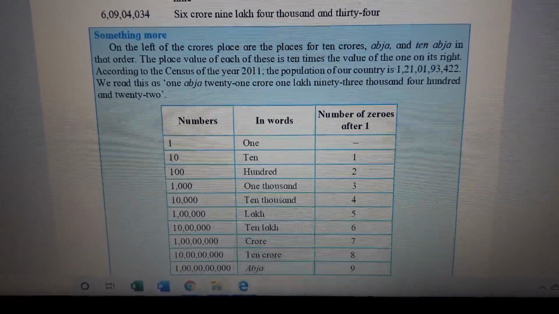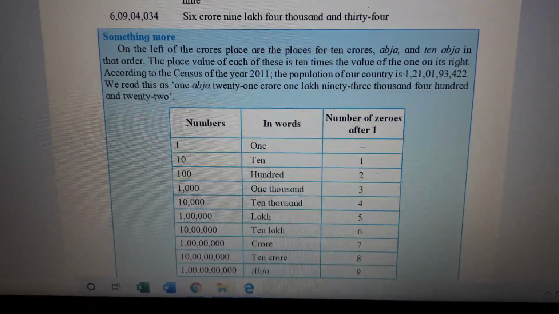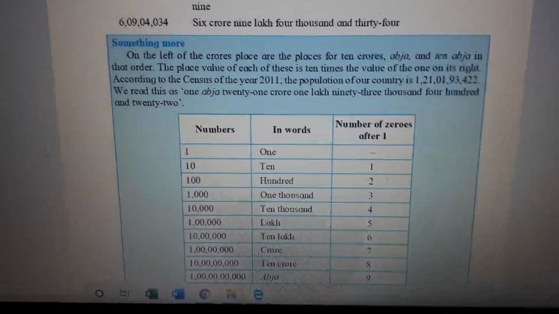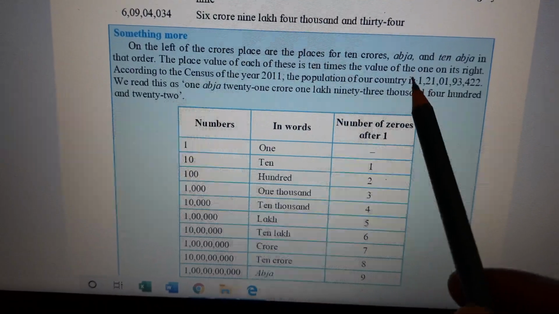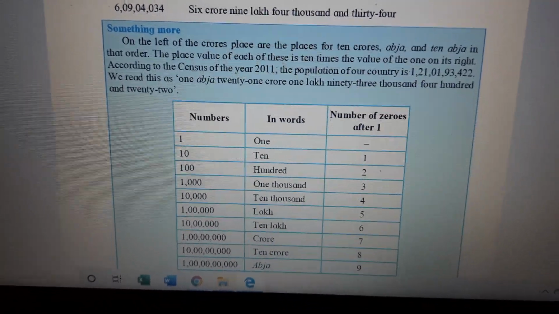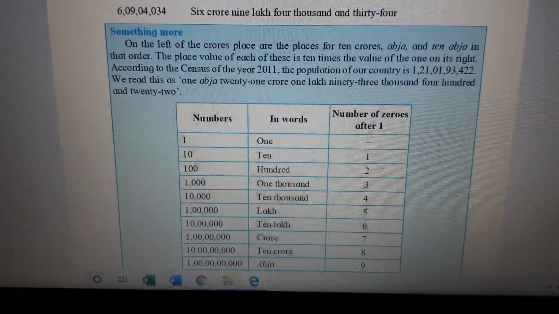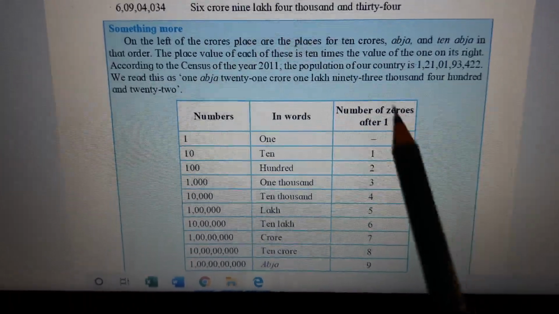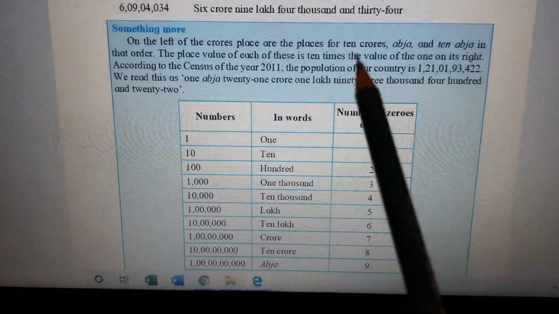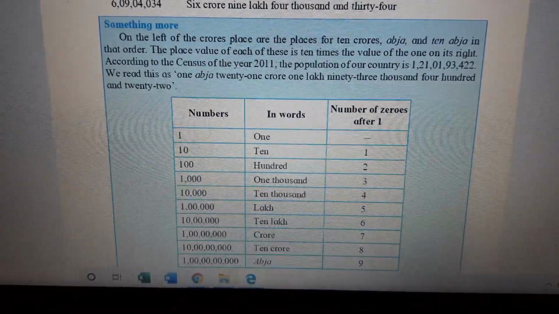That's right, 10 crores. And 10 crores is called Abja. A-B-J-A, Abja. So 10 crores, which is also called Abja.